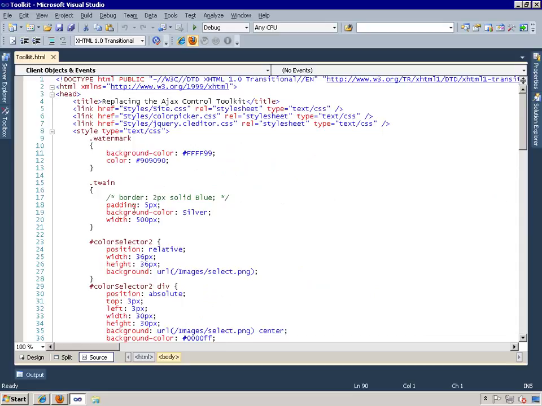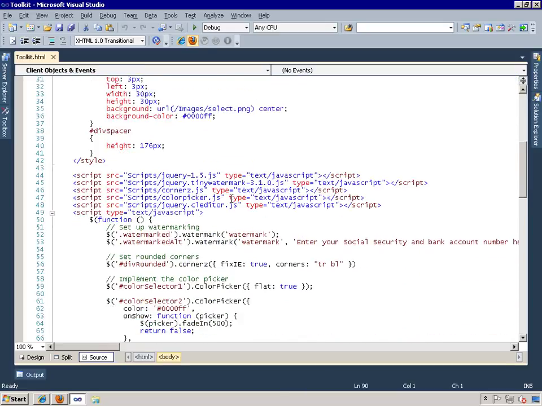And up here, I have that Twain style. So this styles the div elements, setting the padding to 5 pixels. You need enough padding there between the text and the edges of the box in order to allow the corners to round. And it sets the background color to silver and the width 500 pixels. Now I do have commented out here a border setting. You can include a border, and the plugin will round the border as well if it's displayed on the page.